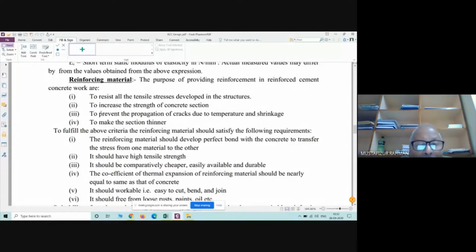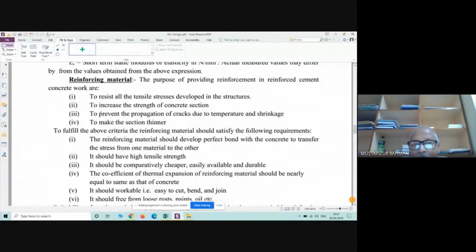Okay, so we can go to the next point. It should have high tensile strength. Now this high does not mean exceptionally high. This high represents that the strength of the steel should be much higher than the concrete.